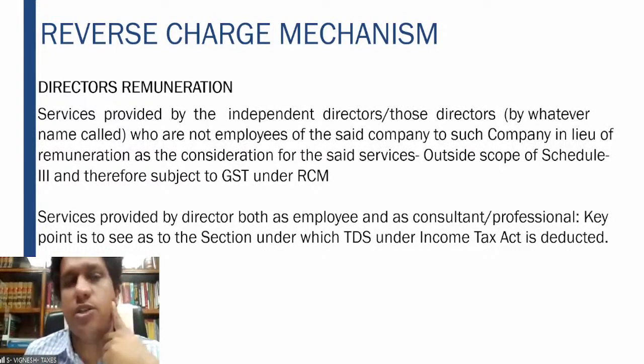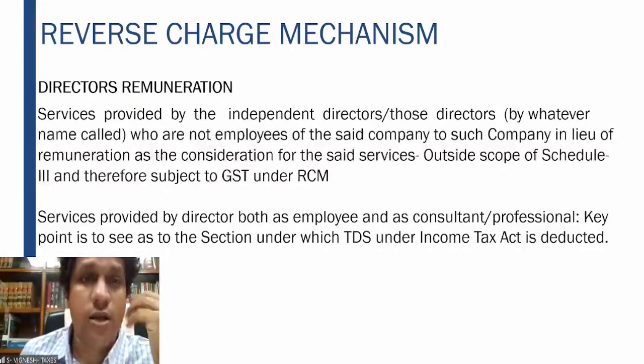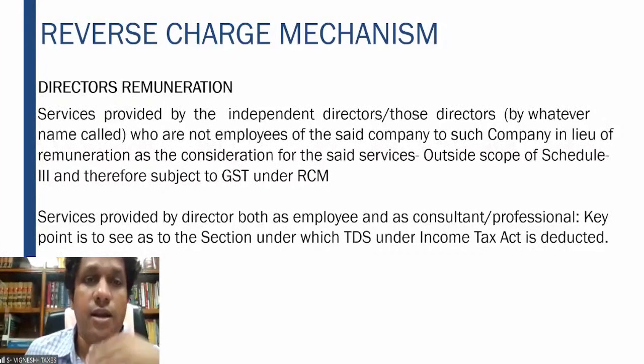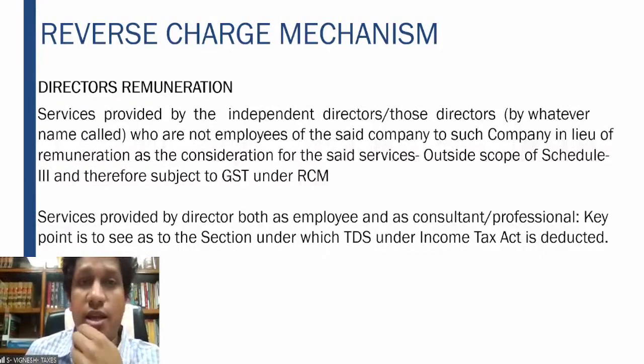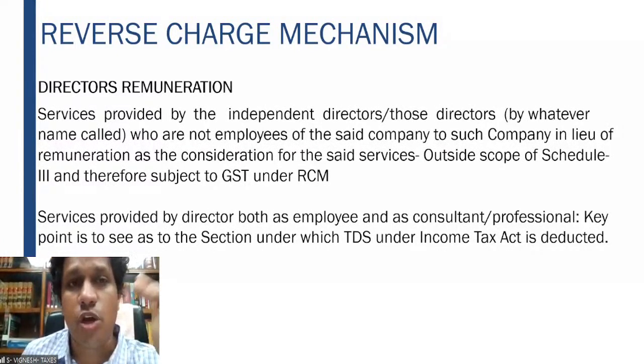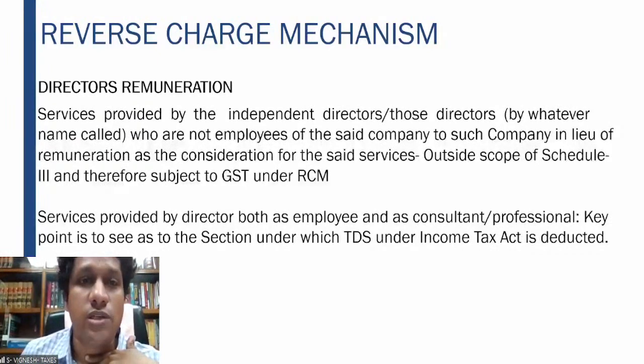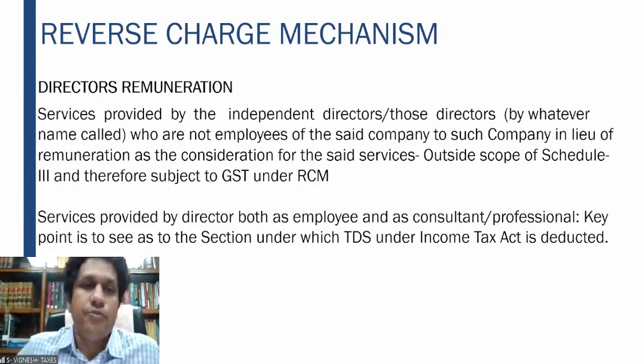So he applied to the advance ruling, and to his surprise and shock, the advance ruling authority stated that even if you are a salaried person, still this has to be paid on the reverse charge mechanism, which is quite contrary to what Schedule 3 of the CGST law says, where it clearly says that in the course of employment, if you provide the service, it is not a supply of goods nor a supply of service, right? So this was the background.